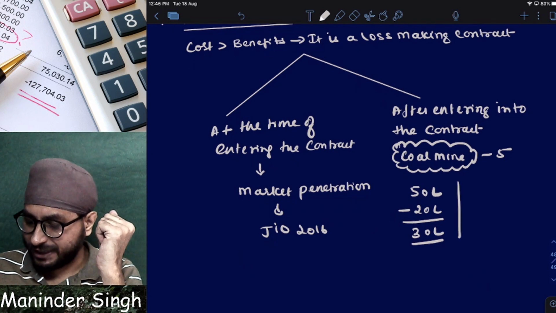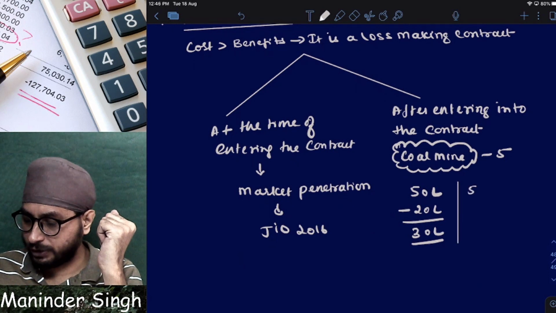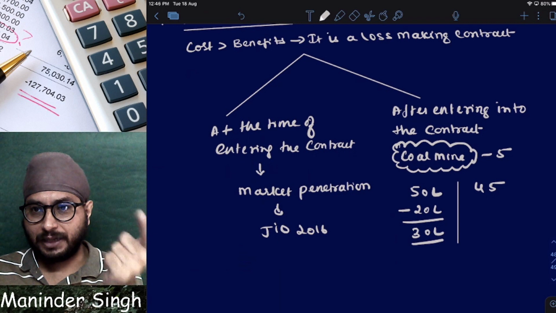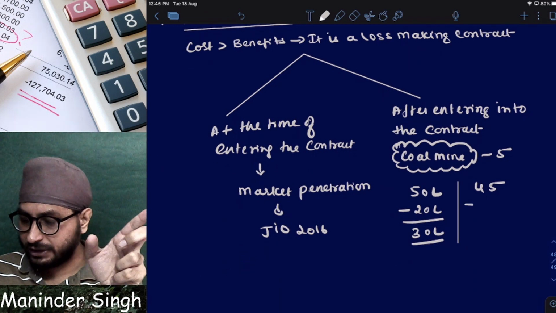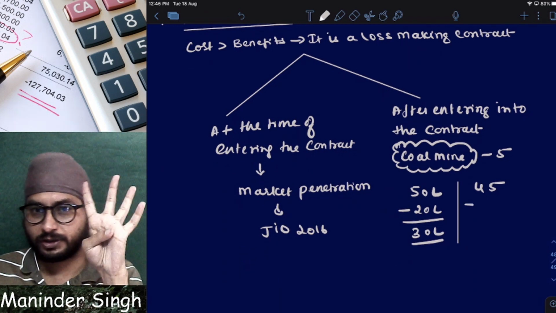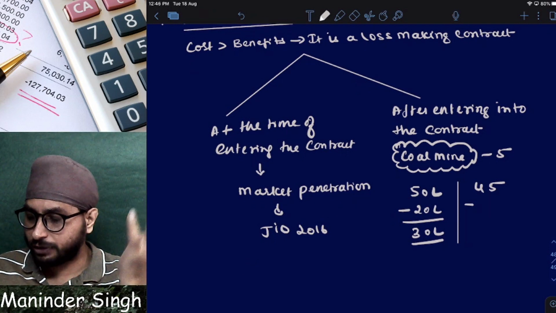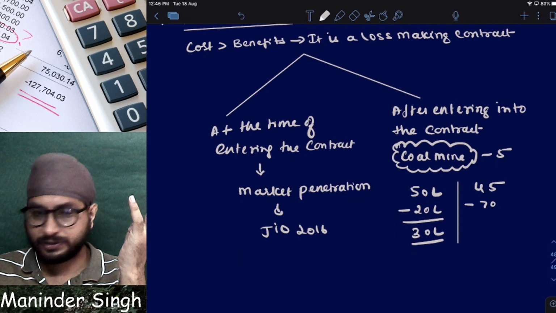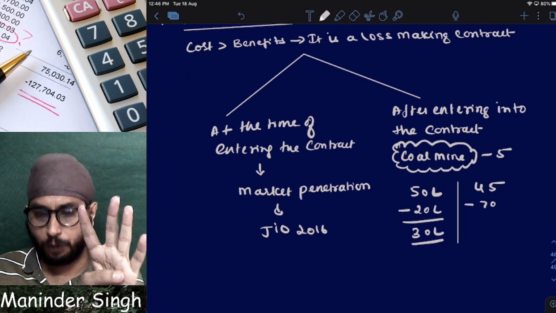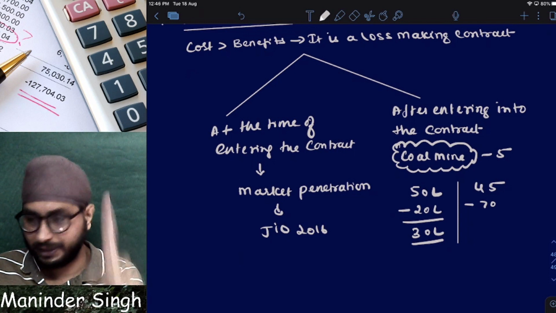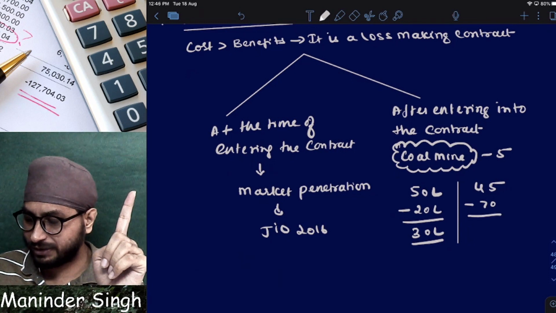Now this is the actual situation. The actual benefit I got is, let us say, 45 lakhs. And in the fourth year of operations, I came to know that the decommissioning cost will be 70 lakhs.